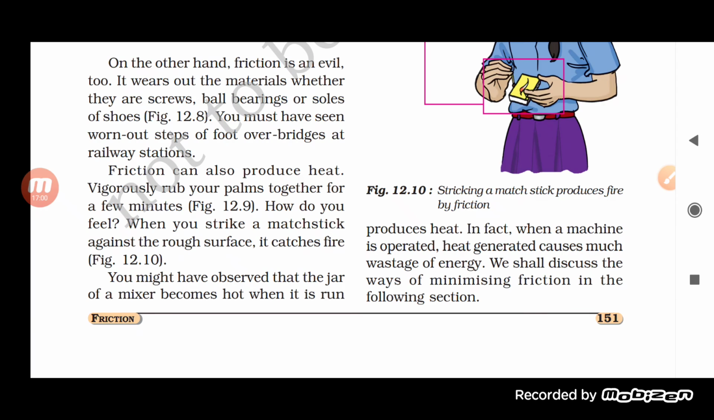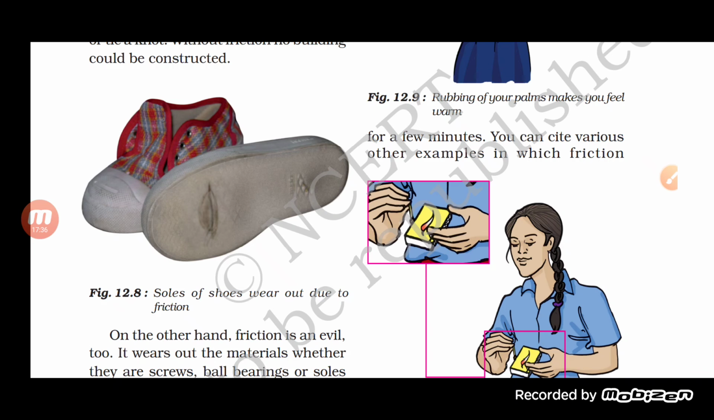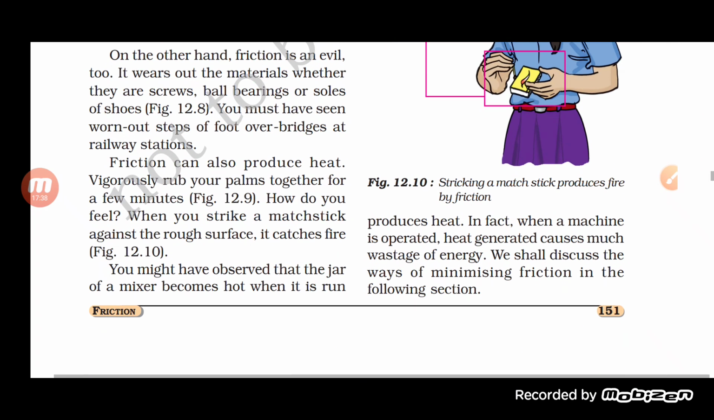Okay, so friction is important as it provides a lot of things. Now it is an evil. Why is it evil? First thing, it produces heat, which we can understand by rubbing the two palms together. The hand is hot, which means it can catch fire also. Now you might have observed that the jar of a mixer becomes hot when it is run for a few minutes. You can cite various other examples in which friction produces heat.